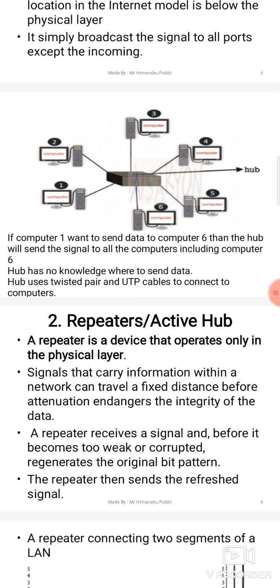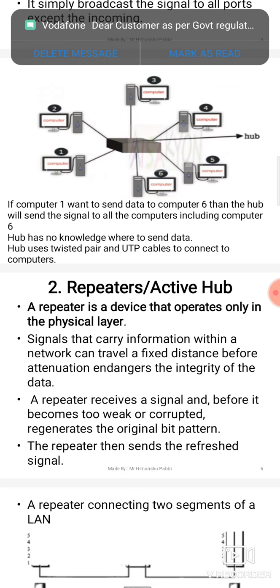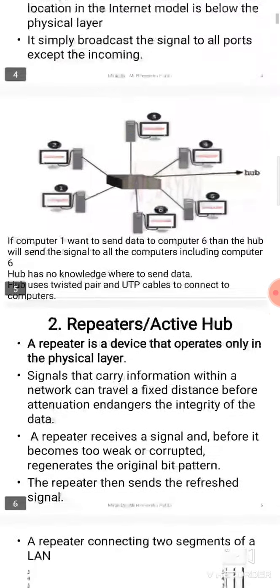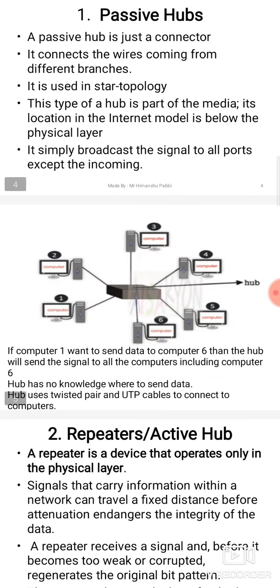Hub cannot distinguish where the destination is, so it will broadcast the message to all the computers. From security point of view, hub is not good, because the message can be seen by all the devices. So first device completed, which is passive hub which works below physical layer.